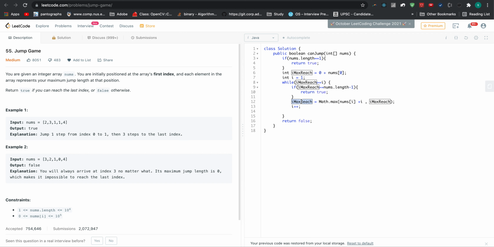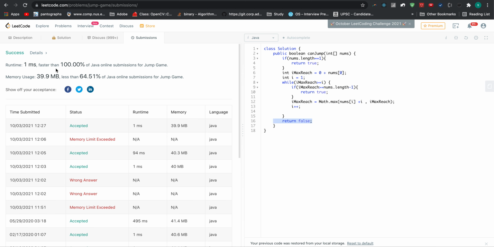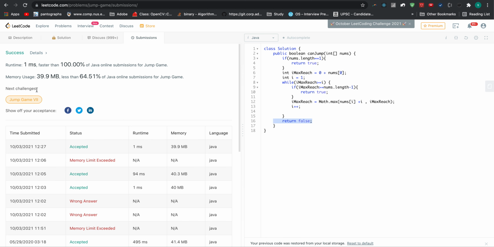Otherwise, I go and update my max reach variable to the max of I plus nums of I, comma max reach, and with each iteration I simply increment the iterator I. Once I'm done with this, if my reach doesn't go up till nums.length minus 1, that means it's not possible, and I simply return false in those cases. Let me just go and submit this. Accepted.